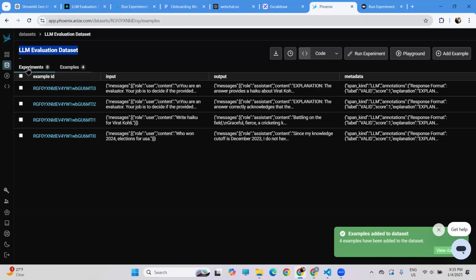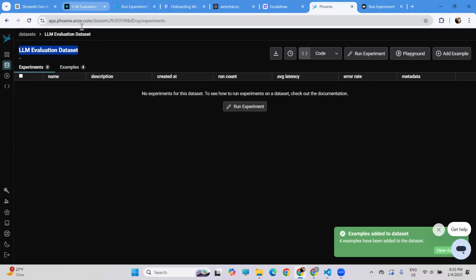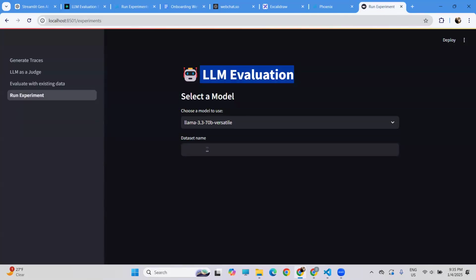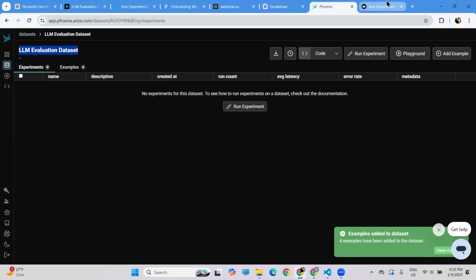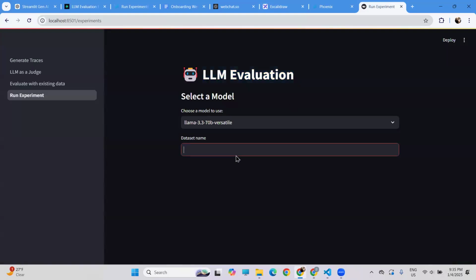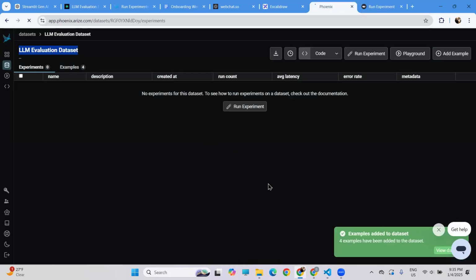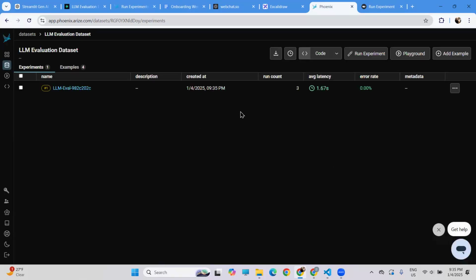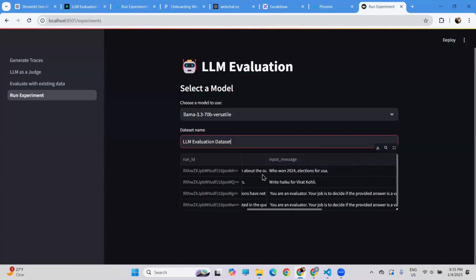So as of now, if I go to experiments on the Arize Phoenix platform, you will see no experiments done as of now. So same thing, I have to copy my data set and put it, and I'll select the model name. And as soon as I press enter, it will start running experiments. You will see experiments over here. Let me reload it. Okay, so right now it's running the experiments. Okay, my experiments are done.